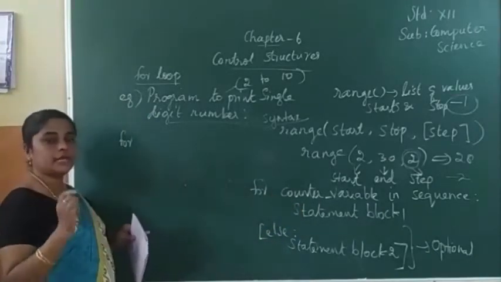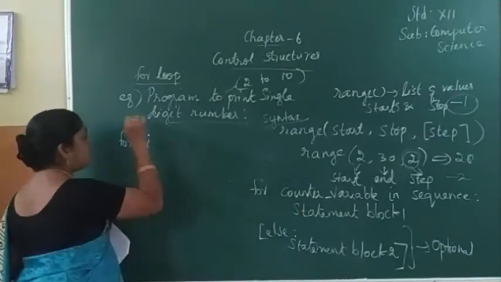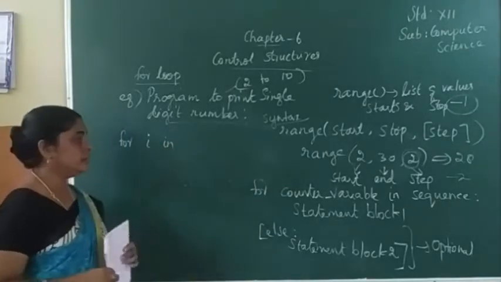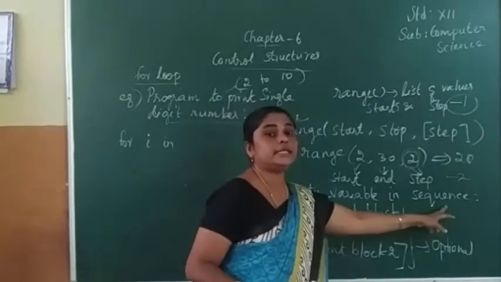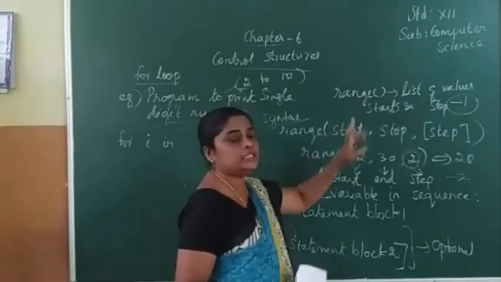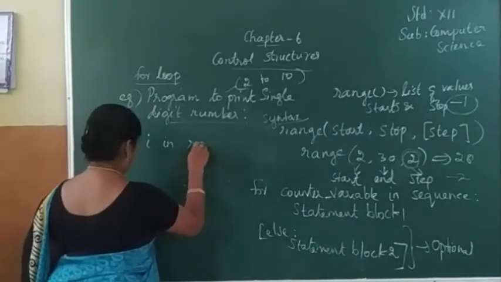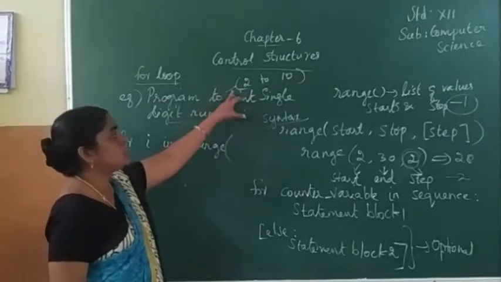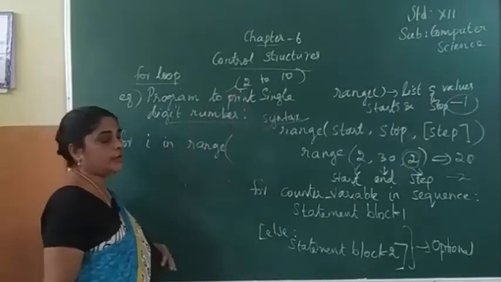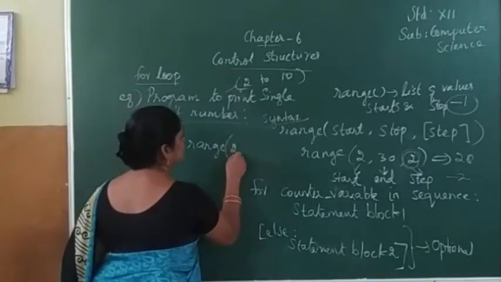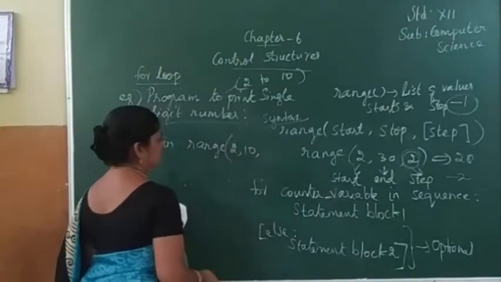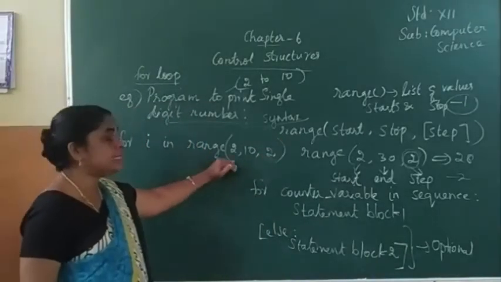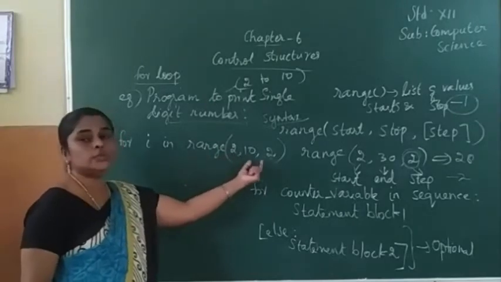For the counter variable we are using one variable; I am using I here. The next one is in. Counter variable, then in, then sequence. Sequence means which function? Range function. So here range. Inside this range we have to write the starting value, stop value and step value. Here starting value 2, ending value 10, then step value 2. So it will display the even numbers from 2 to 10.